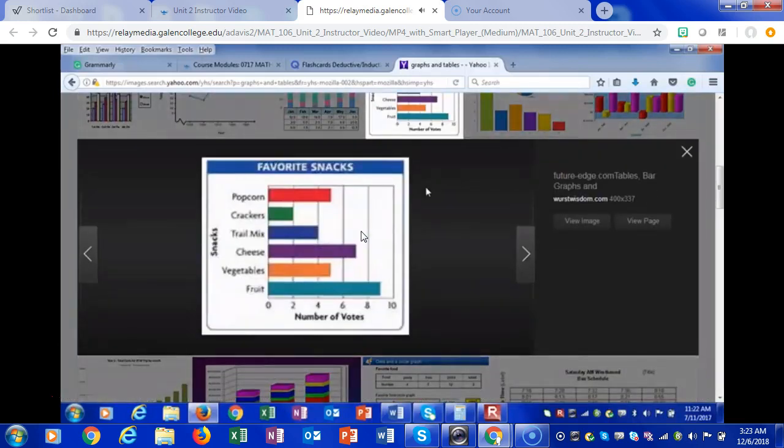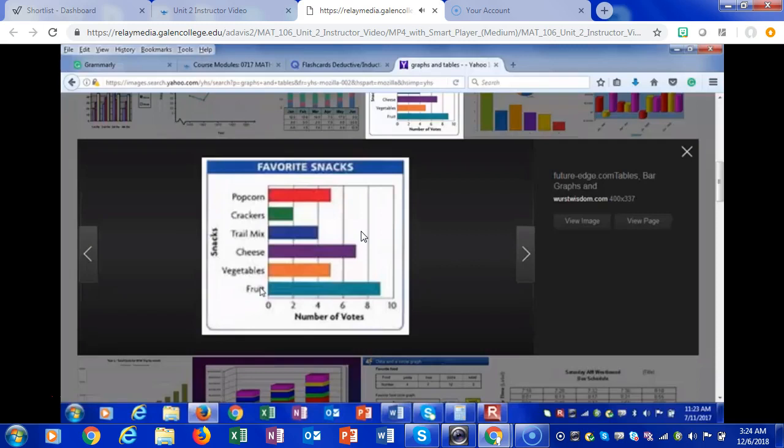Let's talk about another bar chart of snacks. So we're looking at snacks, and we're saying popcorn, crackers, trail mix, cheese, vegetables, and fruit. You have children who want wonderful snacks, so, of course, they have a chance to pick what snacks they want. If you were to pick the top 3 snacks from this graph, what would you pick? Take a moment to look at the chart.